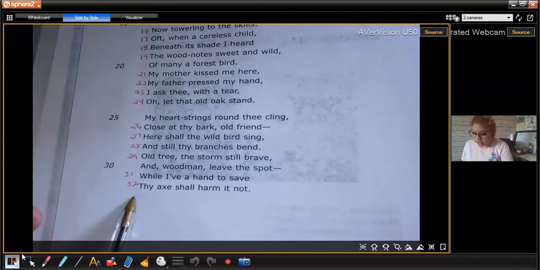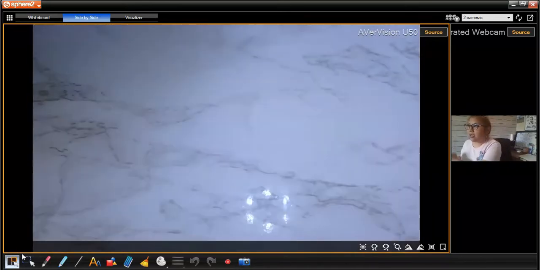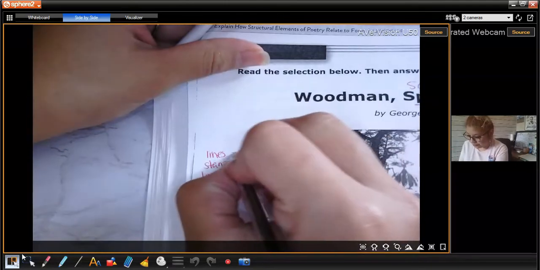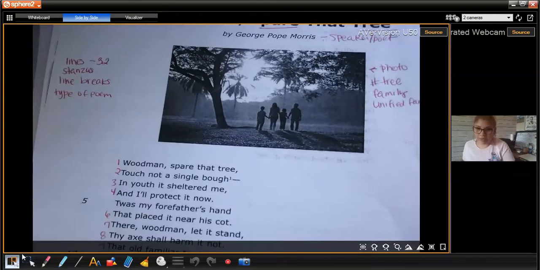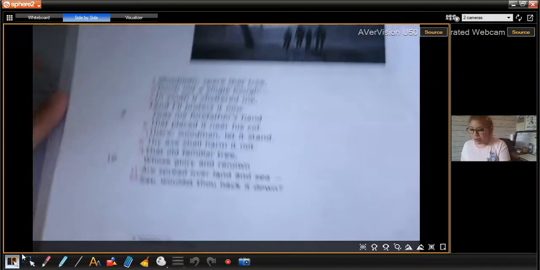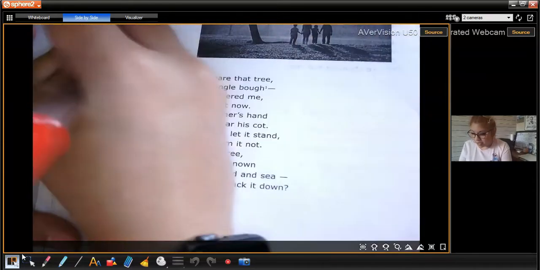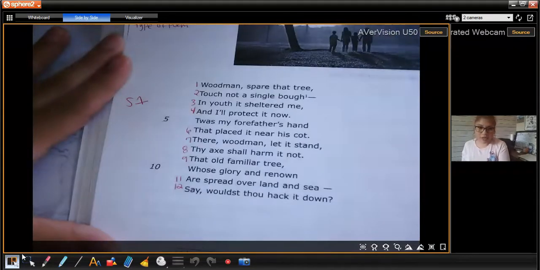Okay, so there is a total of 32 lines. So I'm going to go back and put here 32. Now we need to number our stanzas. Remember, a stanza is something that looks like a poem. For example, is this a stanza? Yes, so I'm going to put here stanza 1 or S1.